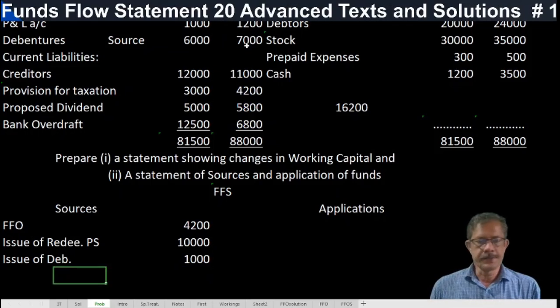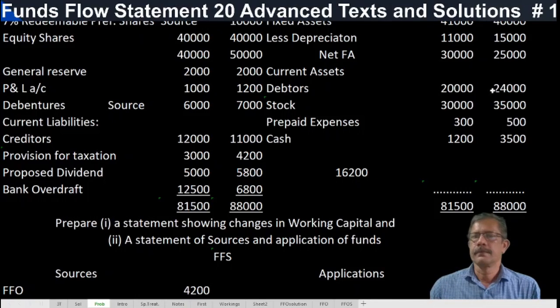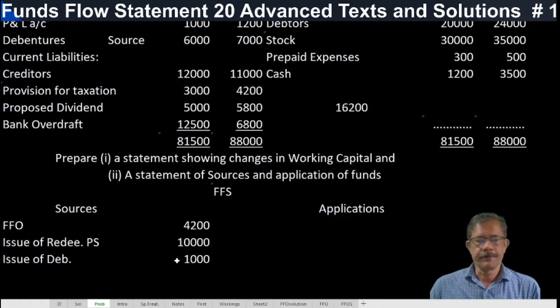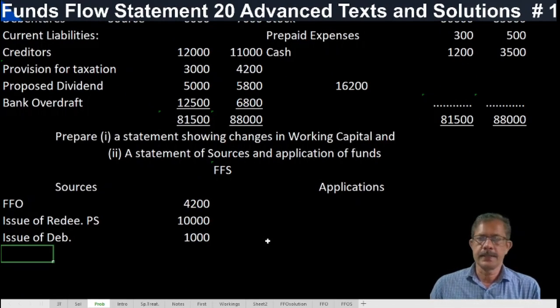Then one more item that we have computed, 1,000 rupees. No profit or loss on sale of fixed assets is assumed, because of lack of information; we can only assume like that. What is that? Sale of fixed assets. How much? 1,000.